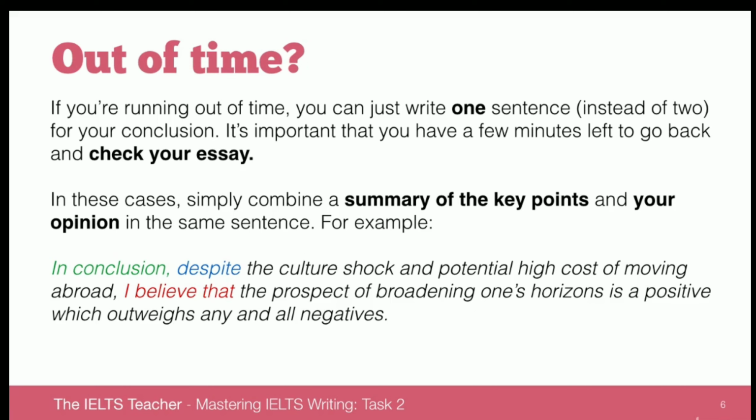So you just use your contrasting word, such as despite, or whereas, or while, or although, after in conclusion. You then follow the contrasting word with one side of the argument or one side of the discussion, remembering to paraphrase the content of your essay. You follow that with I believe that, or my view is that, or personally I feel, any of that opinion language, and then you follow it up with a summarization of the content of the side that you agree with.